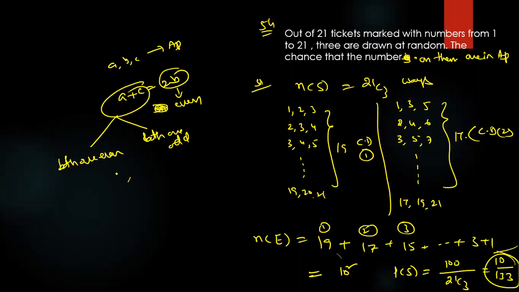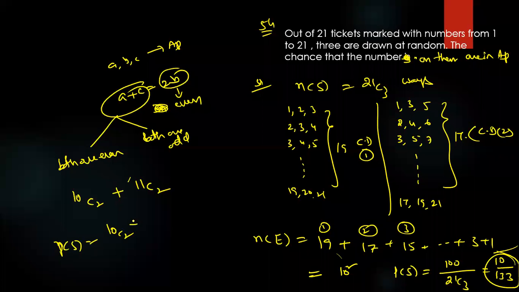Both even: how many even numbers are there? 10. So you have to choose 10C2. How many odd numbers are there? 11. You have to choose two numbers out of 11. So what is the probability now? 10C2 plus 11C2 by 20C2. Simplify, that is the answer. 21C2.